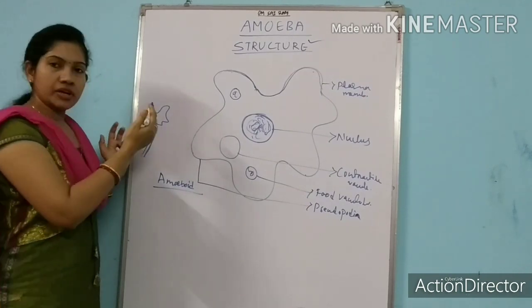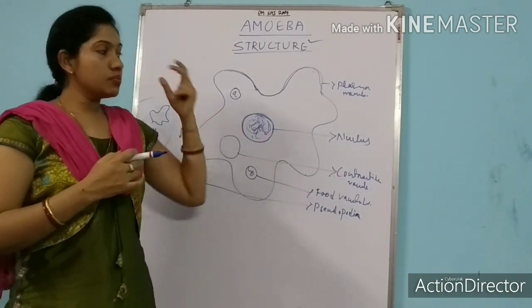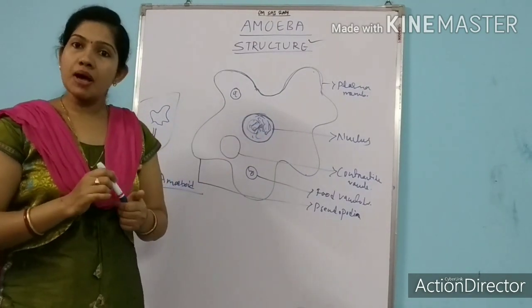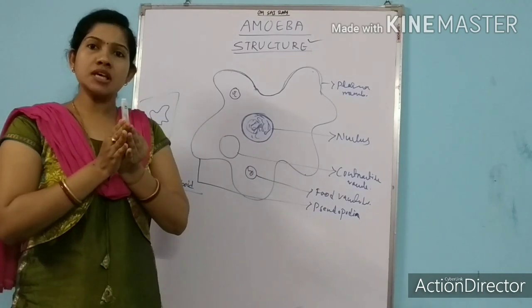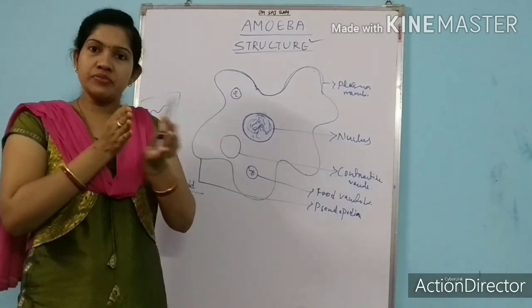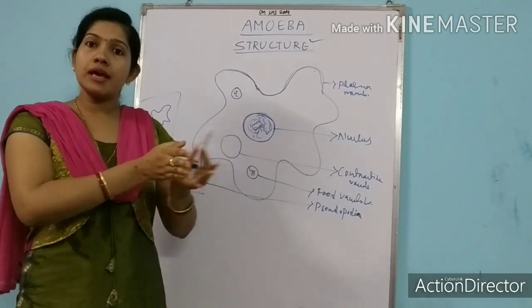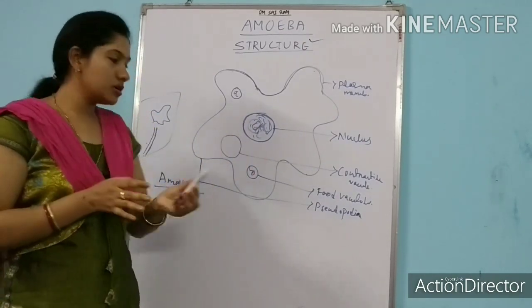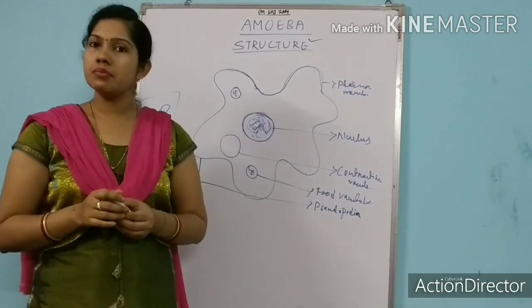So forget about that, I'm just giving one example to you. Here the movement of amoeba we call amoeboid movement. Amoeboid movement means it moves in such a way that it can fit in a narrow space also. It can move through a narrow space also. This kind of movement we call amoeboid movement.